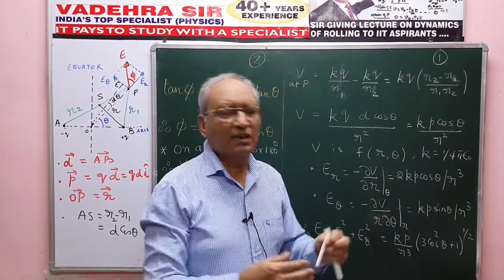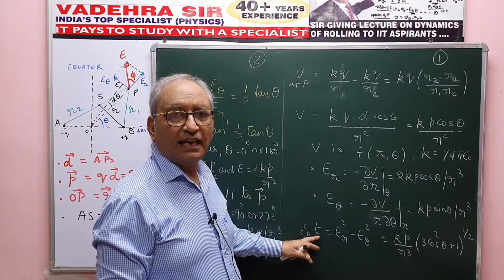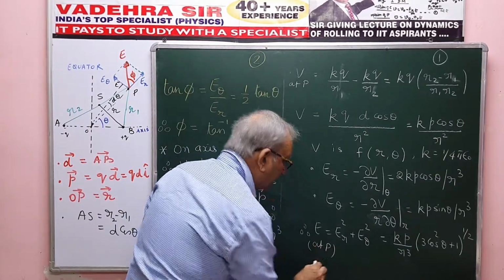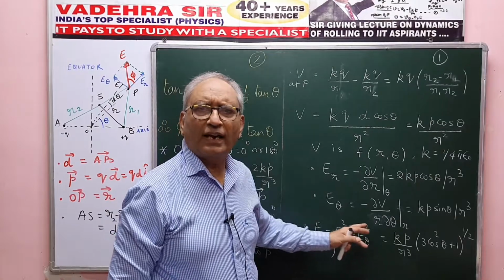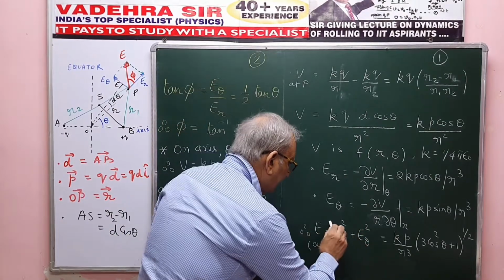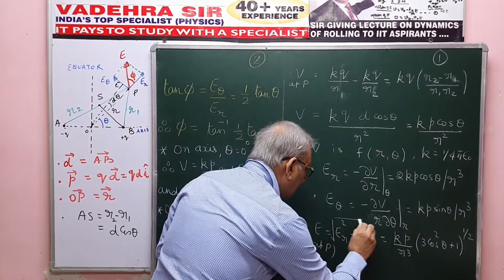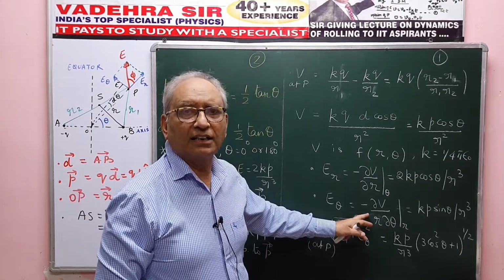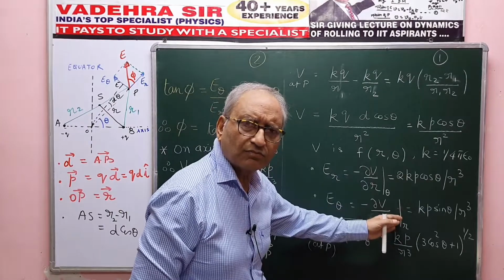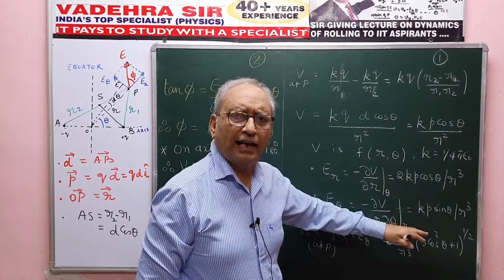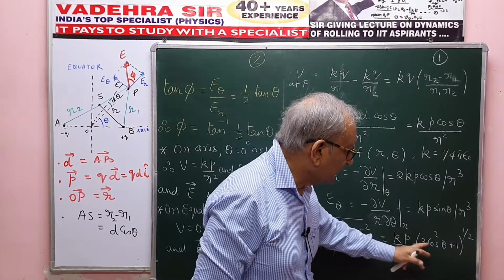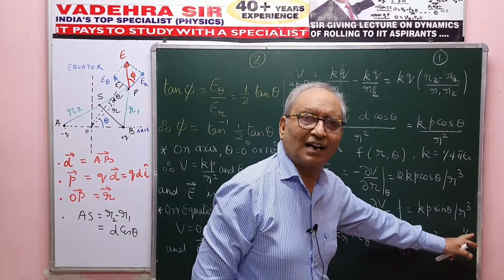Very easy job now. I have to find E at P. So this is E at P. E at P would be square and then take the root. So E_r squared plus E_theta squared under the root. I just do this: square, add, take the root, and I get the answer Kp by r cube, (3 cos squared theta plus 1) to the power half.